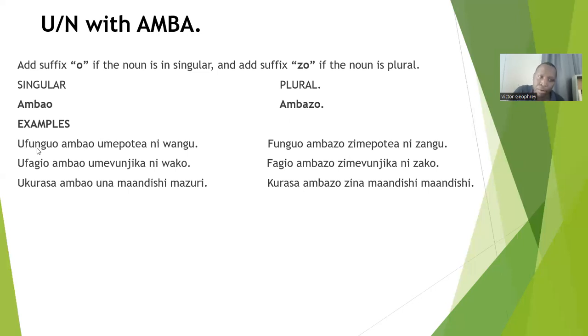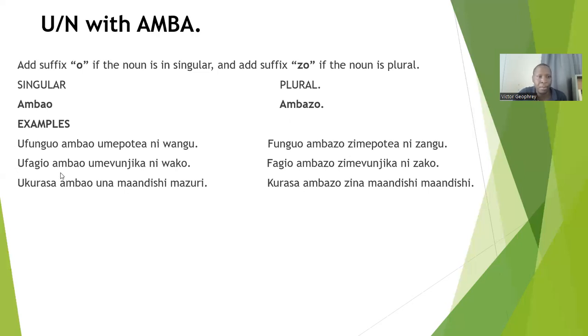Ufunguo ambao umepotea ni wangu. Plural will be funguo ambazo zimepotea ni zangu.